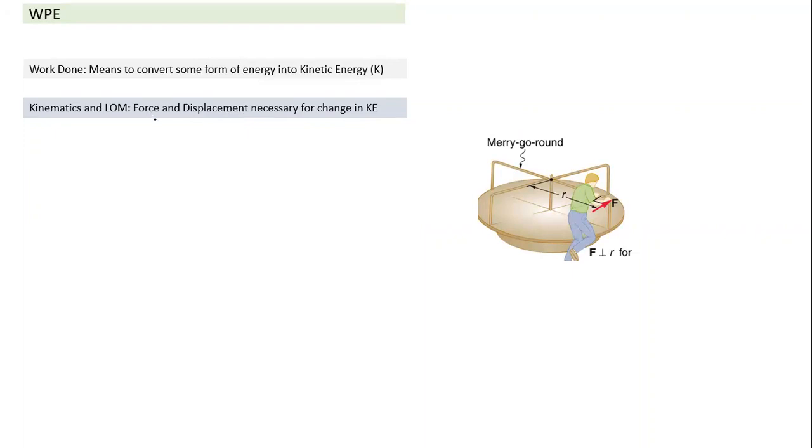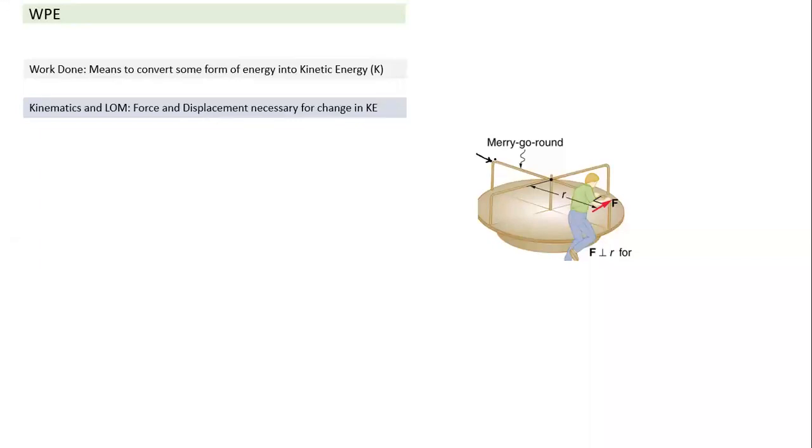So if you try to understand how kinetic energy changes, think of something like this merry-go-round, with a child standing here. You can apply force on the merry-go-round in different directions, and depending on which direction you apply your force, the kinetic energy will change. Suppose you stand here and keep pushing the merry-go-round in the radial direction: the displacement will not take place, and kinetic energy also will not change.